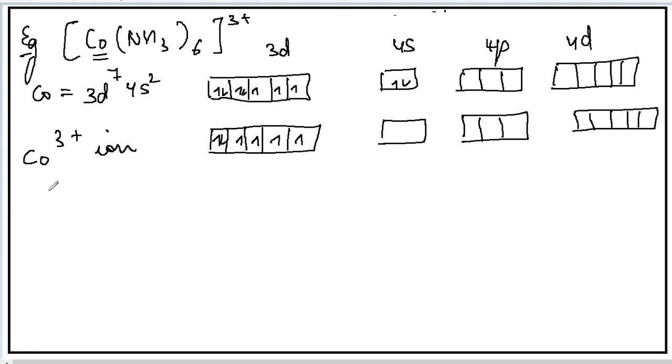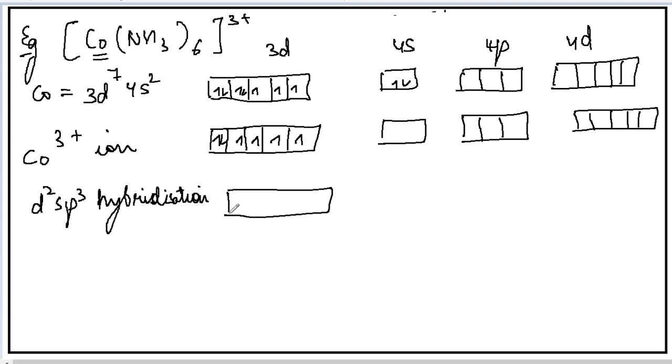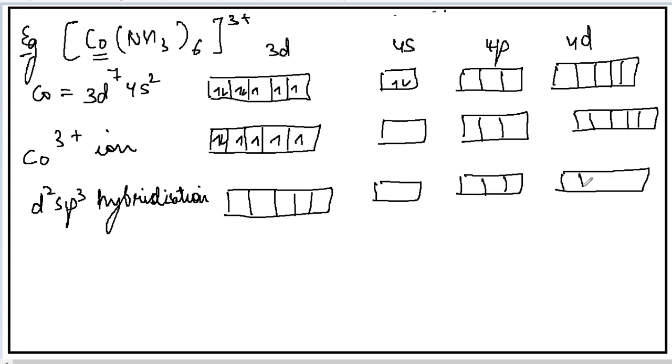Now next is d2sp3 hybridization. When d2sp3 hybridization occurs, how will the electrons be arranged? Look here. Pairing will occur of these orbitals.